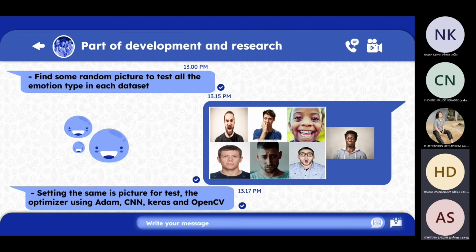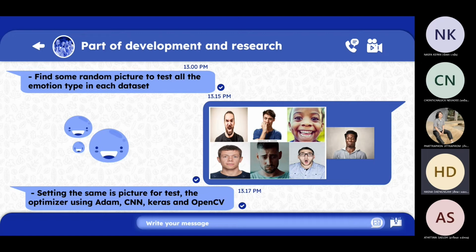The first picture that we used is the angry emotion. The next is the fear emotion. The third picture is the happy emotion. The fourth is the neutral emotion. Next is the sad emotion, the sixth picture is surprise, and the last one is the disgust emotion.